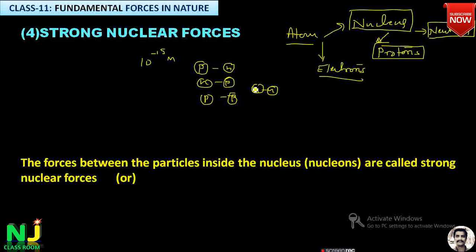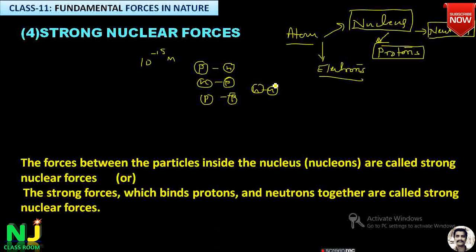The force between the particles inside the nucleus, which are called nucleons, that is, protons and neutrons, is called the strong nuclear force. It is the strongest force, which binds protons and neutrons together. Let us go to the general properties. Remember, this strong nuclear force exists only between neutrons and protons. Neutrons do not carry any charge, but they still attract other neutrons because of the short range and because of the nuclear force.